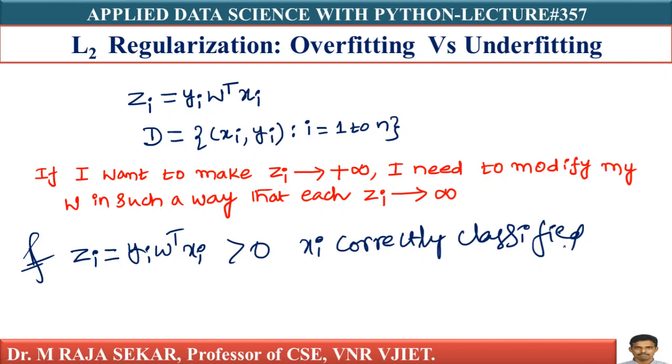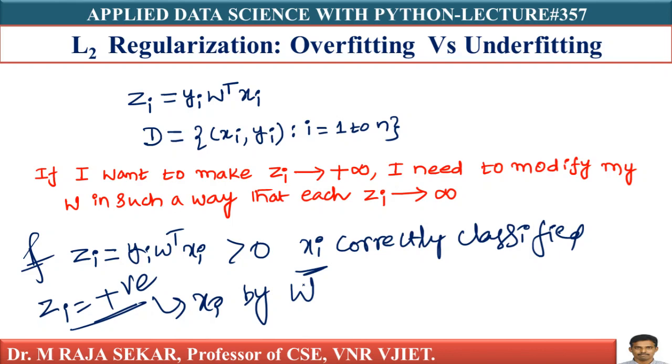So when zi is positive, my point xi is correctly classified by the plane, by w, my normal.